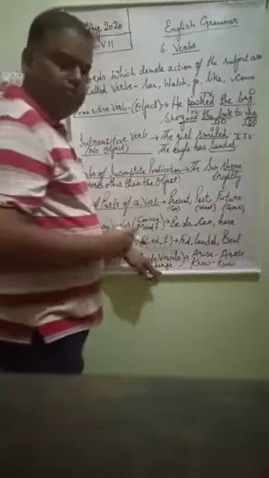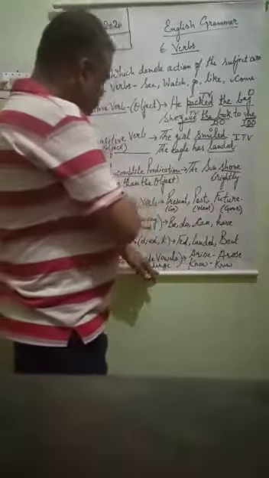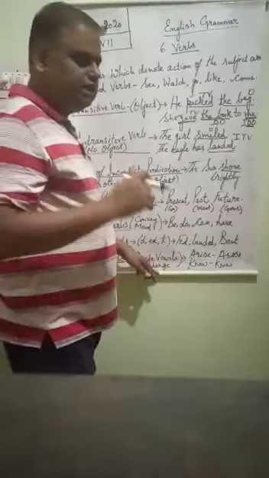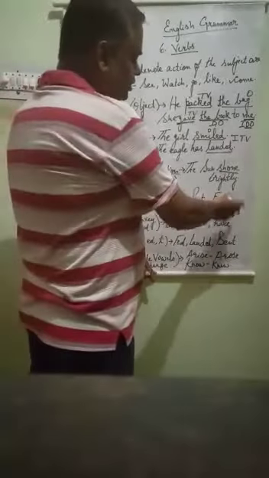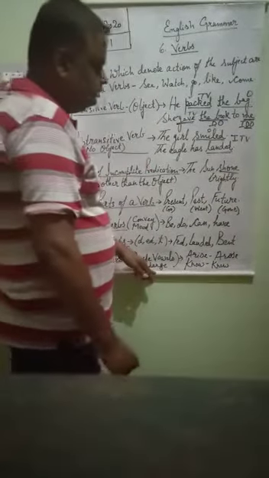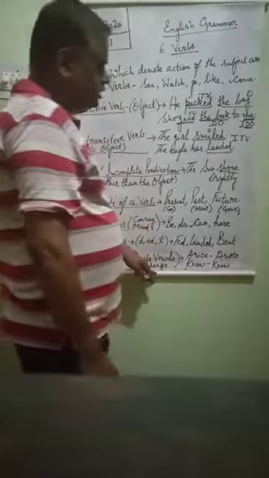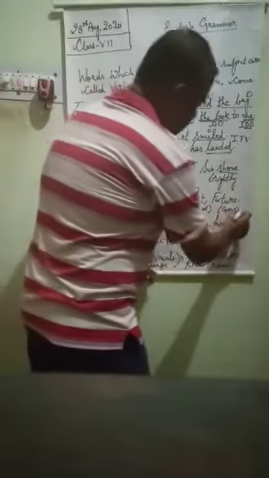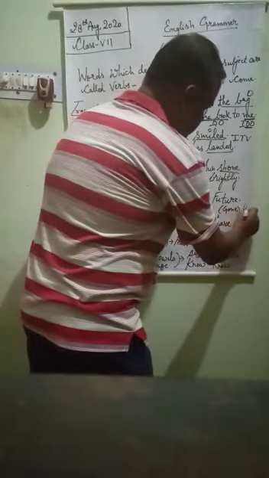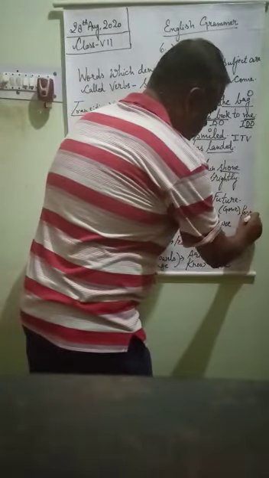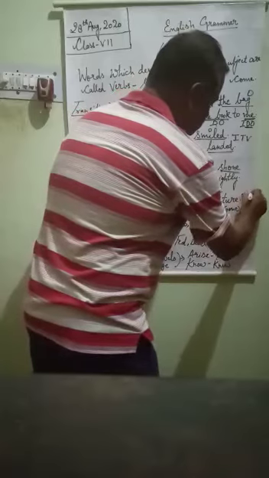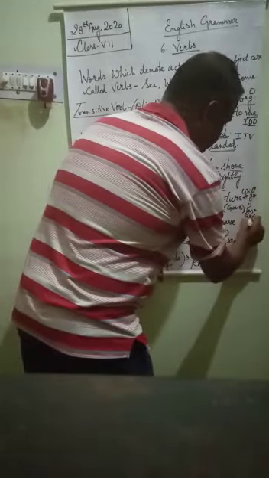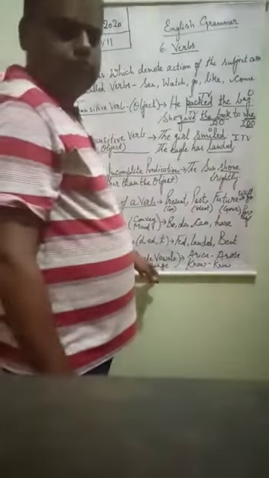Suppose that go, present tense go, it will be there, but its form will be changed. If I am using it in past tense, that will be went, and in future tense we will use will go. Gone is the past perfect. This is past perfect, isn't it? And future, if we say will go, it will be there. Future tense is this. Past perfect is gone, isn't it?